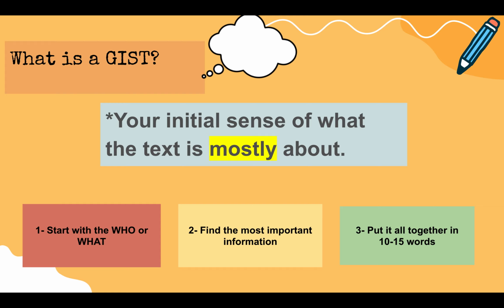To find the gist, you have to first start by thinking, who or what is this text mostly about? After reading a section of a book or an article, or after reading an article in its entirety, think about who or what the text was mostly about. Then you have to think about what is the most important information about that who or what. Finally, you're going to put those two pieces of information together in 10 to 15 words, and that is going to be your gist.